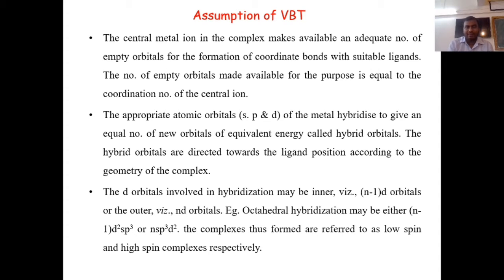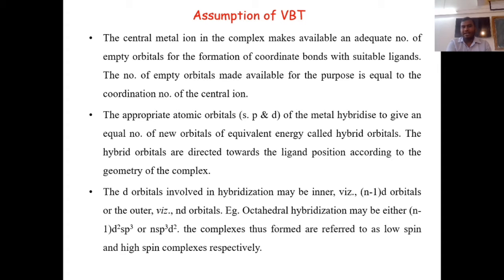We have already seen one of the limitations, that some complexes have a different magnetic moment than expected and calculated. So why does this happen? This is the reason: some complexes form inner orbital complexes or outer orbital complexes. Then the hybridization is also different, whether it is d2sp3 or sp3d2. These complexes are also referred to as low spin and high spin complexes. So how do high spin and low spin complexes give different magnetic properties, like diamagnetic or paramagnetic?